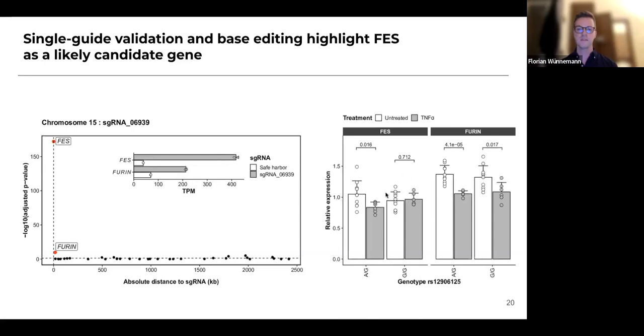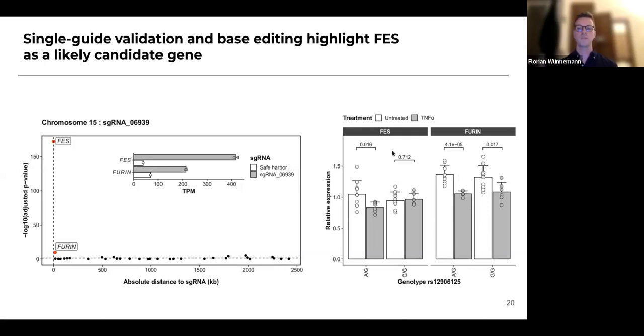And what we then did is we again treated these cells using TNF-alpha and measured expression of both genes with and without TNF-alpha in the context of both of these SNPs. And what we found was really interesting. So when we do this for furin in the context of AG and GG, TNF-alpha causes a reduction of expression of furin, independent of genotype.